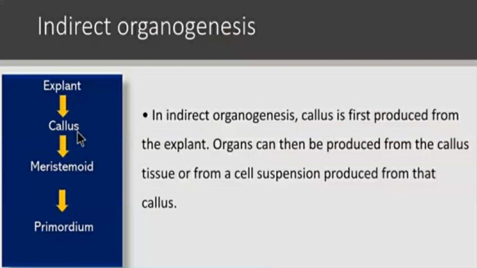Now the indirect organogenesis. In case of indirect organogenesis, we again have to take the explant from the plant source. Then this explant is converted, or we form the callus first. Now, if we want to form the callus first, what we have to do? We have to take equal concentration of auxin to cytokinin. Then only we will be able to get the callus. When the callus starts dividing, they form the meristemoids, that's meristem cells. Then from the meristemoids, we will get the primordia, root primordia or the shoot primordia. It depends on the medium which you have taken for indirect organogenesis.